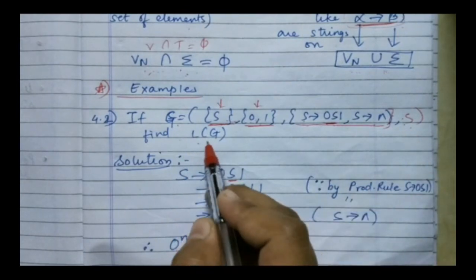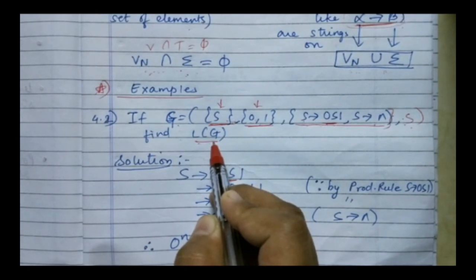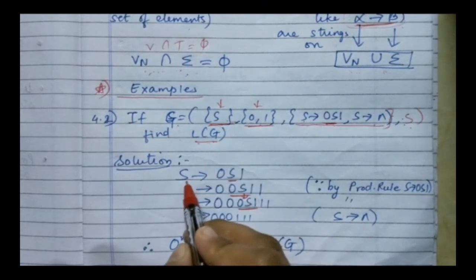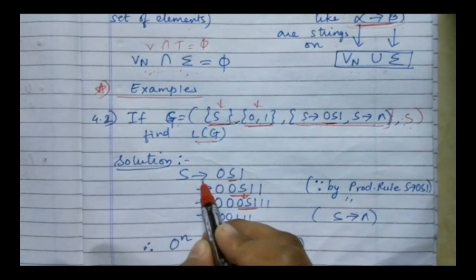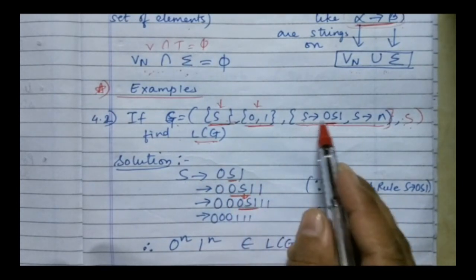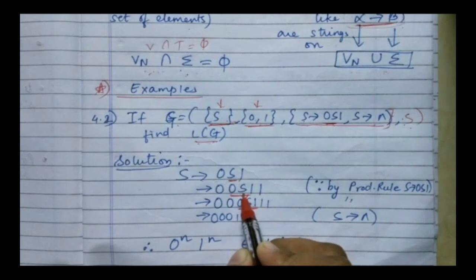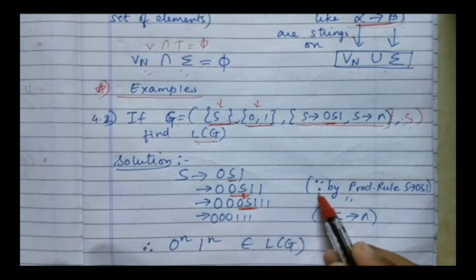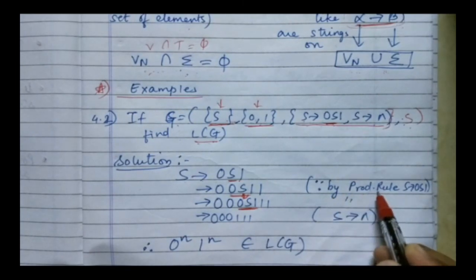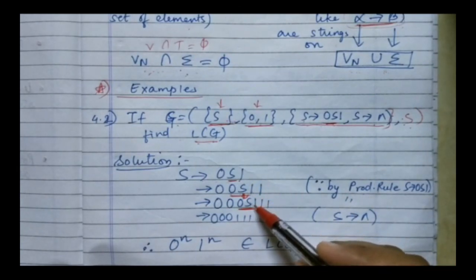How the solution goes: I have to find the language generated by the grammar. Language generated by grammar means I have to find the words which will be constructed or derived using this grammar. So let's start with S. S changes to 0S1. S can be replaced again by 0S1. So I put 0S1, and again in the place of this S I can put 0S1. Whatever substitutions I make, I write here because of the production rule S changes to 0S1. That way you can go on making the transformations.